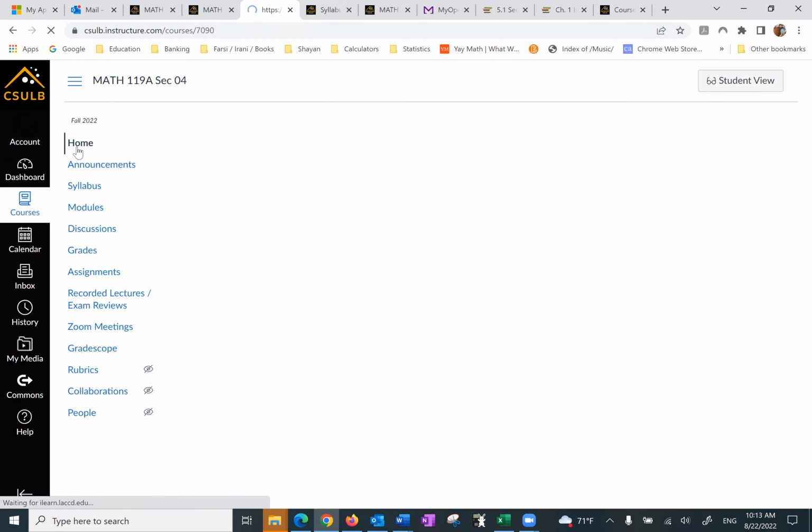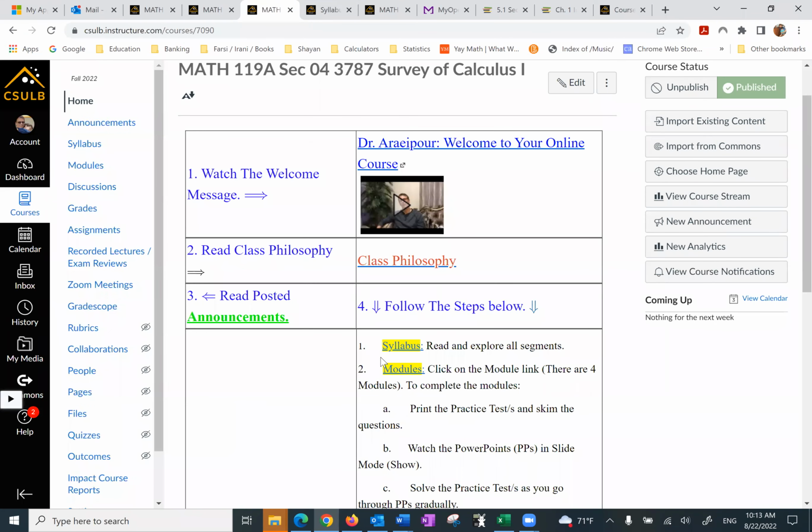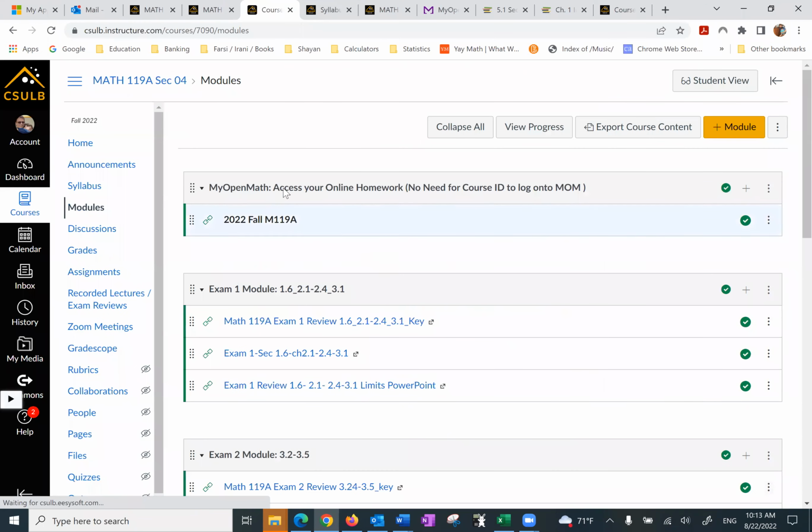Going back to the home page, I'm going to go over the modules. On the left side or right here, you can click on the modules. And the very first thing is my OpenMath, and it says no need for course ID. I'm going to come to this at the end so you see how your assignments are done.